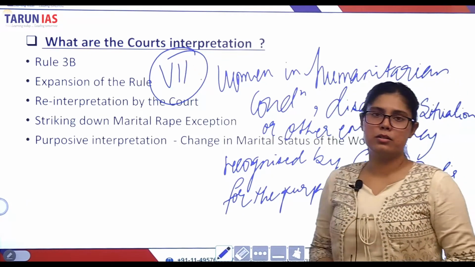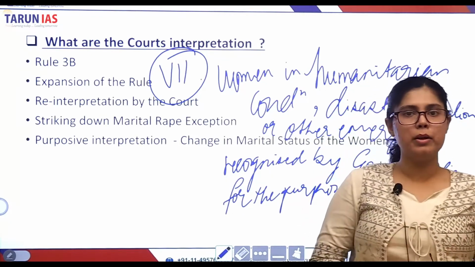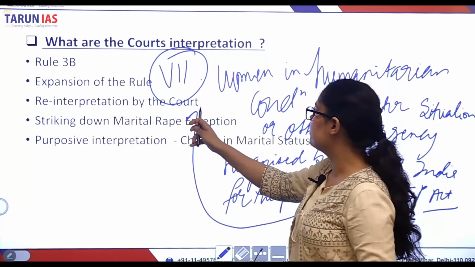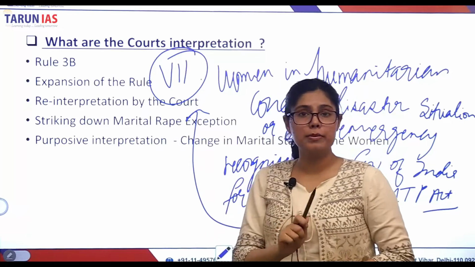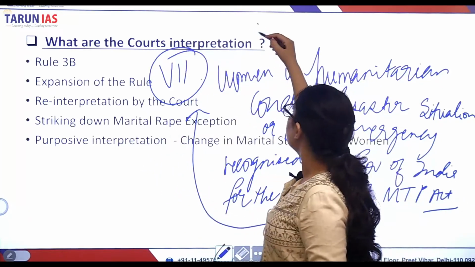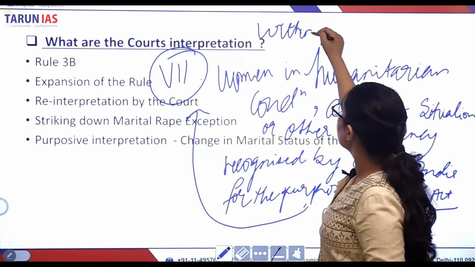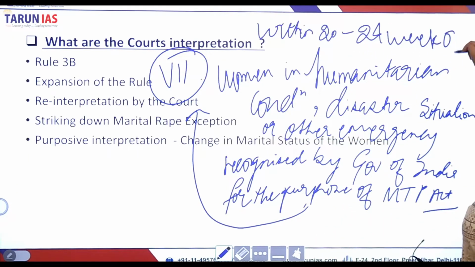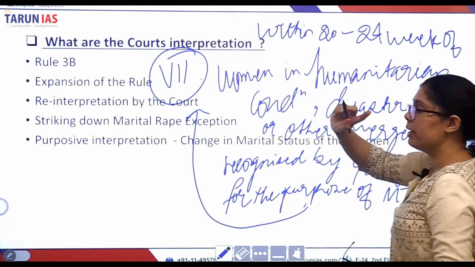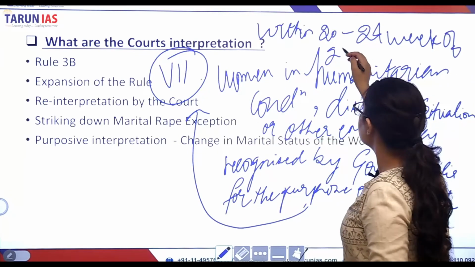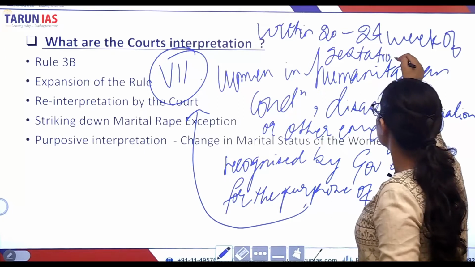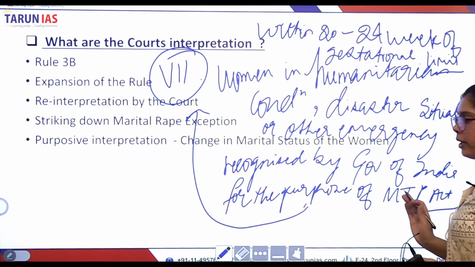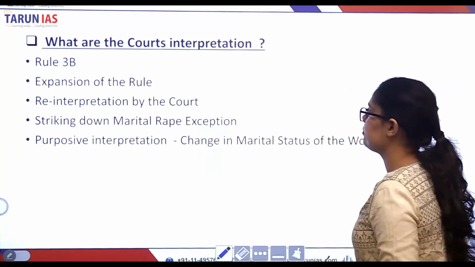All those emergency situations and disaster conditions which will be recognized by the Government of India would fall in category 7 for the purpose of aborting the child within 22 to 24 weeks of gestational limit. I hope everything is clear, right?